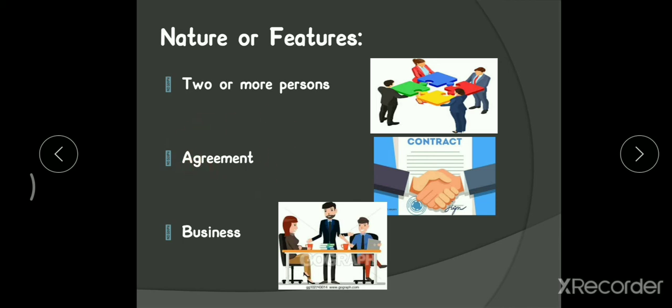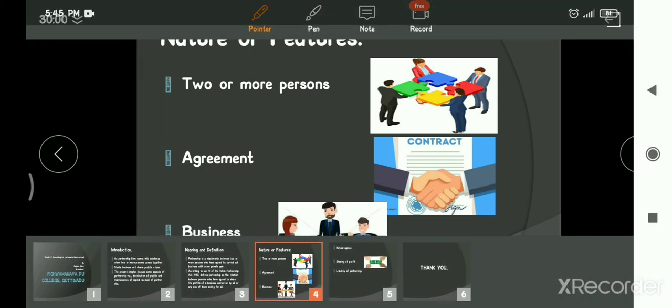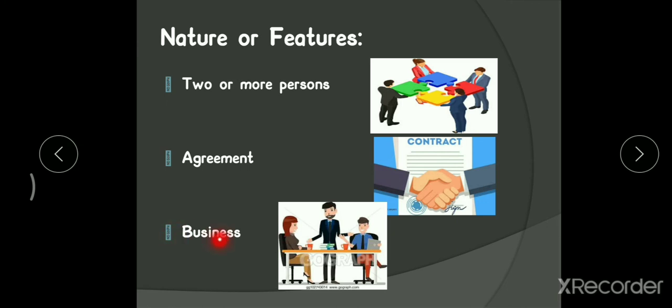Next one is business. Business means what here? The agreement must be carried on some business. So if you have made an agreement to do a business, that is what? Buying and selling of goods and services, exchange or distribution of goods and services is essential.